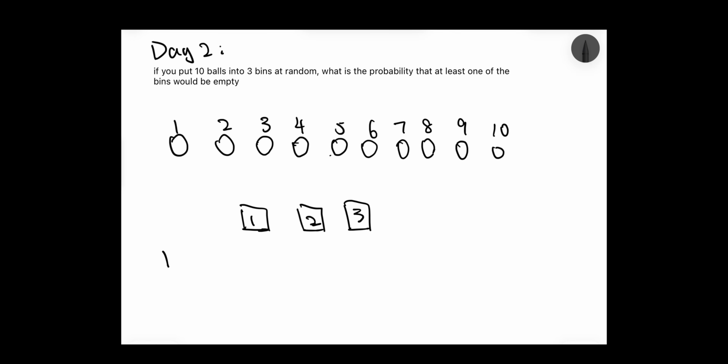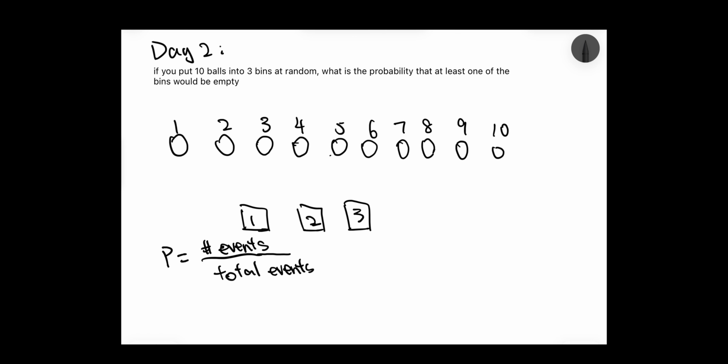So for all probability problems, what I like to think about is how many events satisfy our condition out of the number of total events. In this case, the total events will just be how many different ways we can arrange 10 balls into 3 bins.